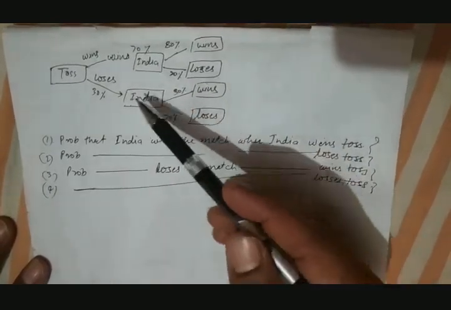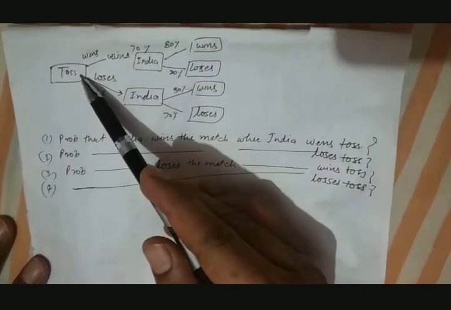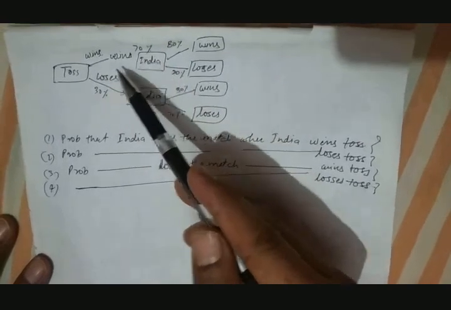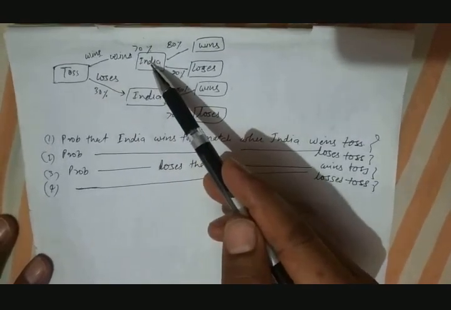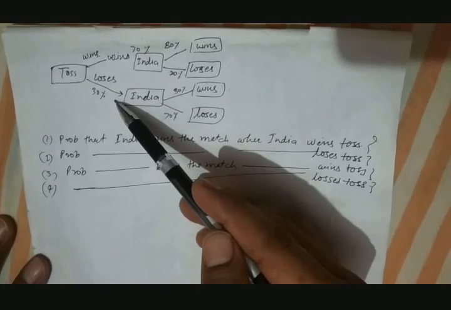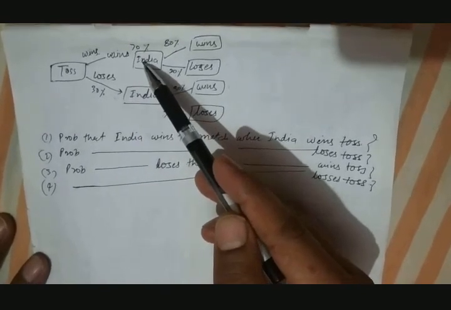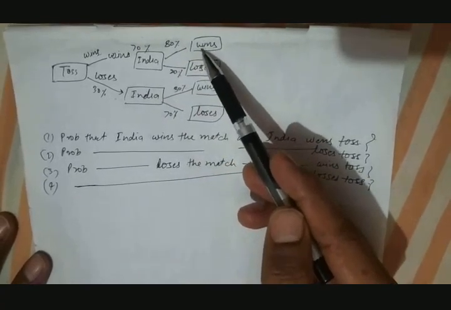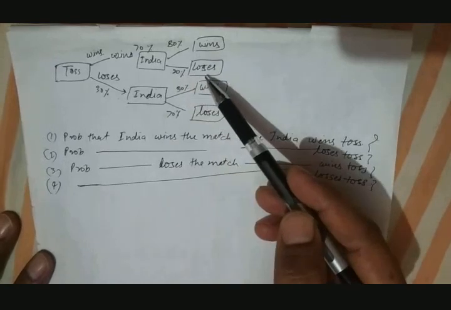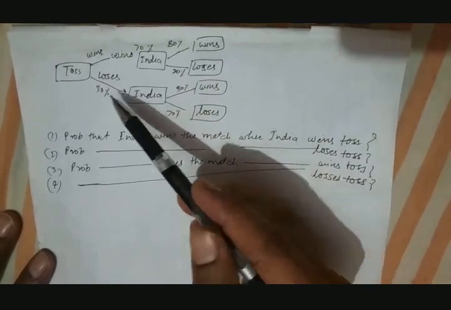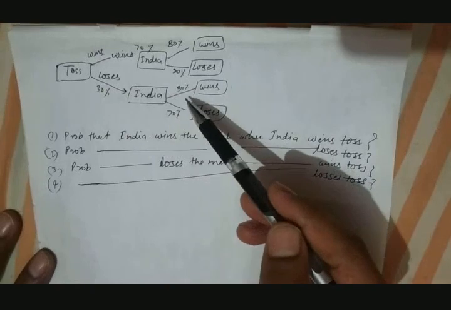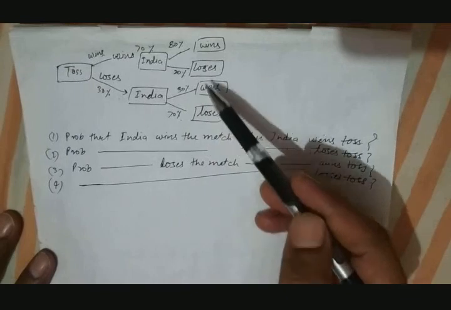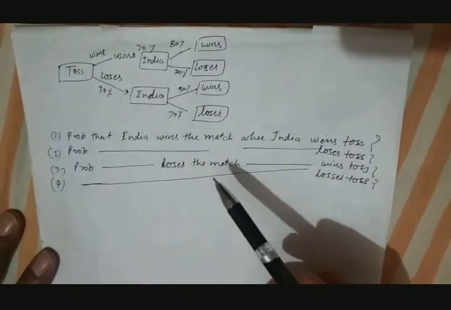So for example, this is the information given. If India wins the toss, that happens in 70% of cases, and there is a 30% chance that India loses the toss. If India wins the toss, then there is an 80% chance that India wins, and in 20% of cases India loses the match. Similarly, if India loses the toss, then in 30% of cases India wins, and in 70% of cases India loses.